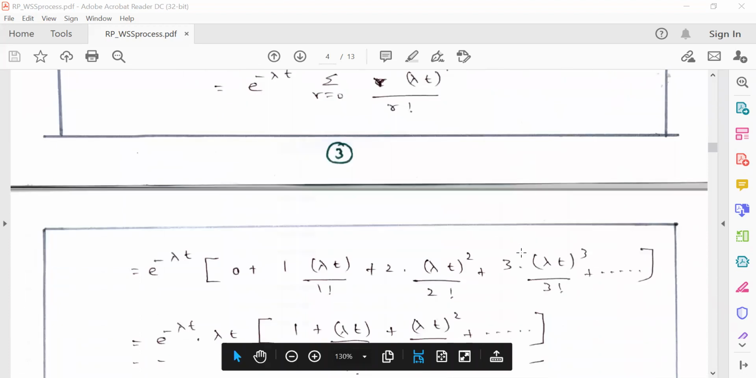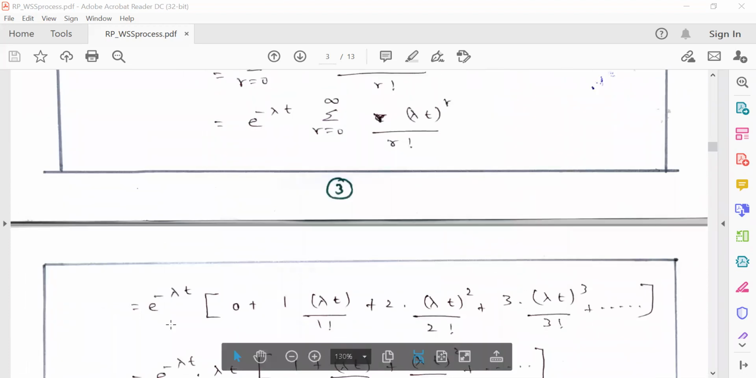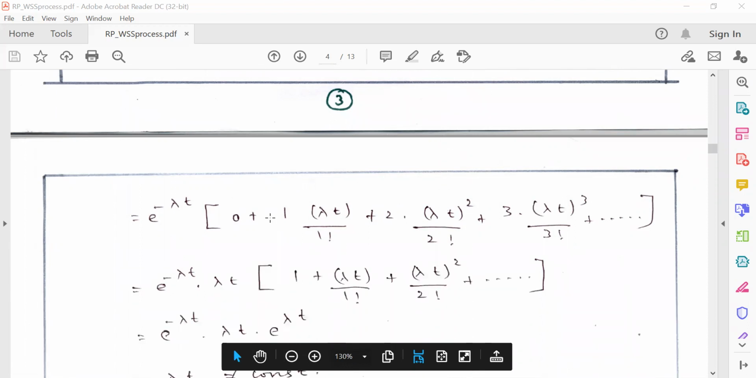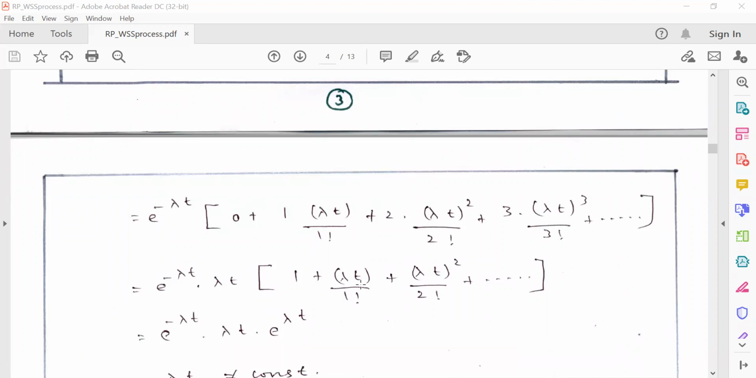While expanding, if I put r = 0, I get 0 times anything, which is 0. So the first term is 0. The second term is r = 1, (λt)^1 divided by 1!, and r = 2 gives 2 (λt)^2 divided by 2!, plus 3 (λt)^3 divided by 3!, and I take λt as common for all the terms. So I get e^(-λt) times λt, and the first term becomes 1, the second term becomes λt divided by 1!, the next term becomes (λt)^2 divided by 2!, plus and so on.